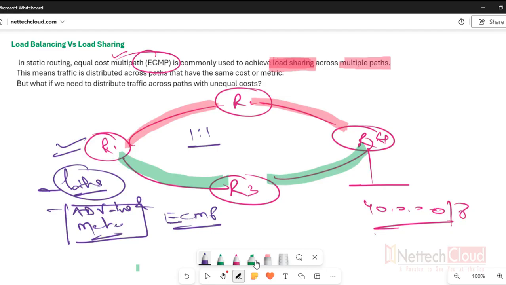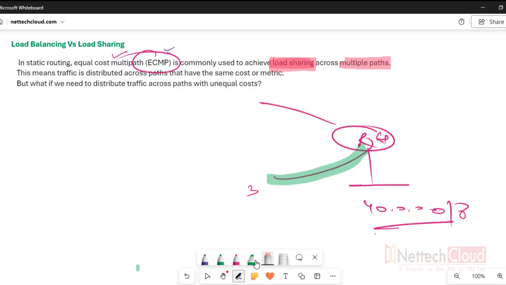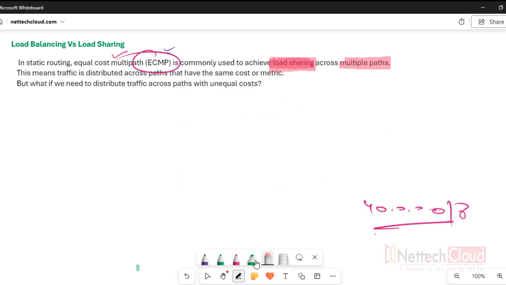Okay, so the first criterion is of course the AD value. If there is a tie, then metric. Metric could be cost or hop count, depending on whether we are using OSPF, RIP, EIGRP, or static routing. So that's all about ECMP, equal cost multipath.